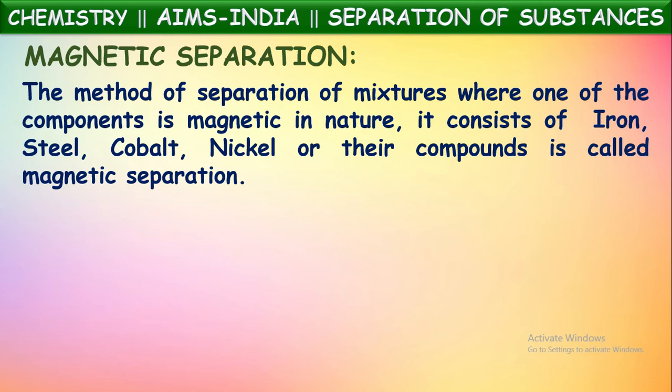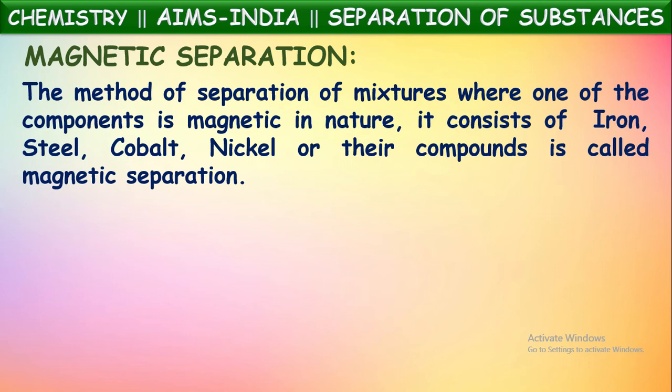In the magnetic separation technique we can separate the magnetic compounds from the non-magnetic substances. Magnetic compounds means what? The components or substances which will be attracted by a magnet are called magnetic materials, like iron, steel, cobalt, and nickel or their compounds.